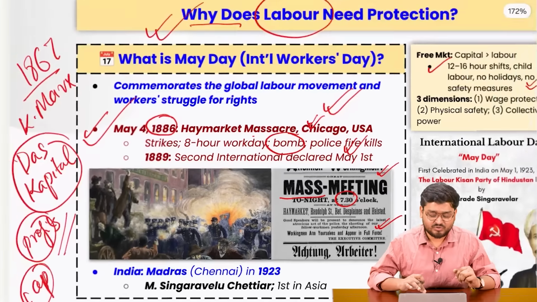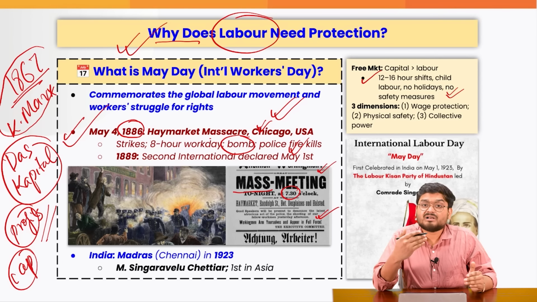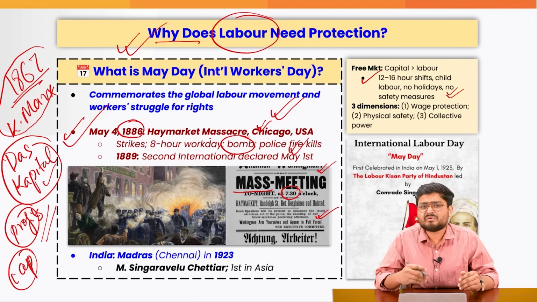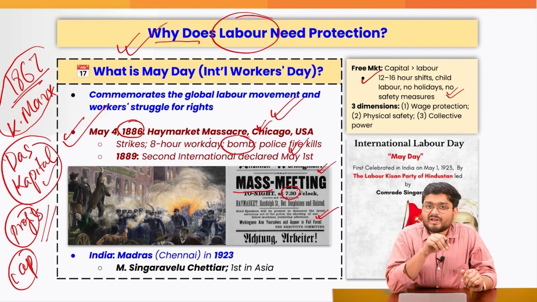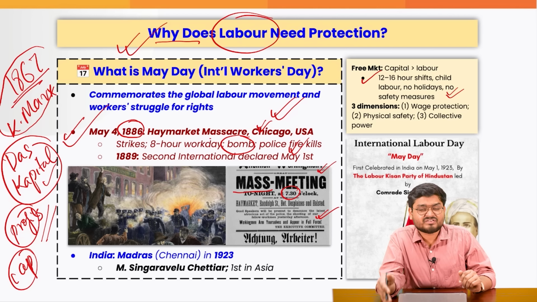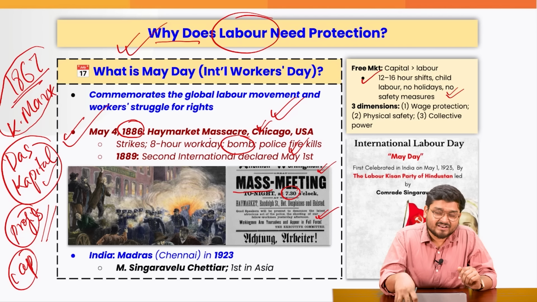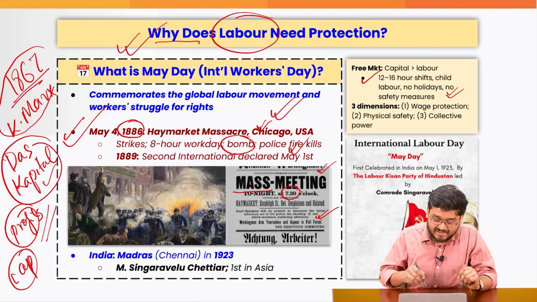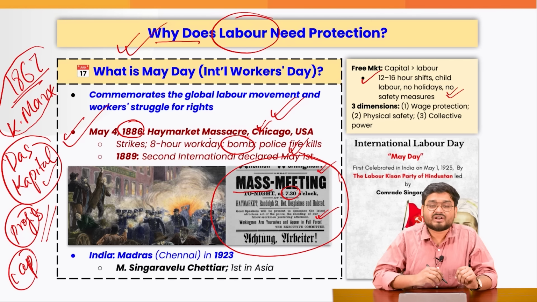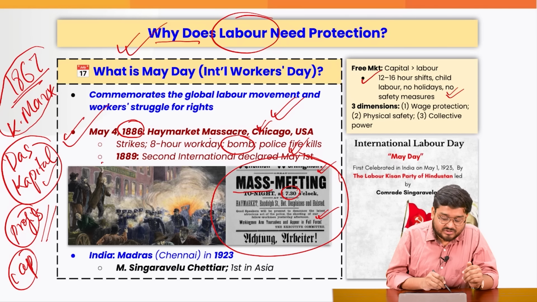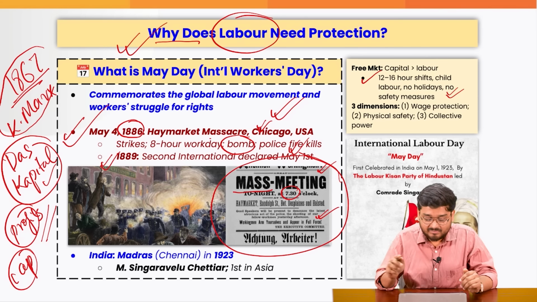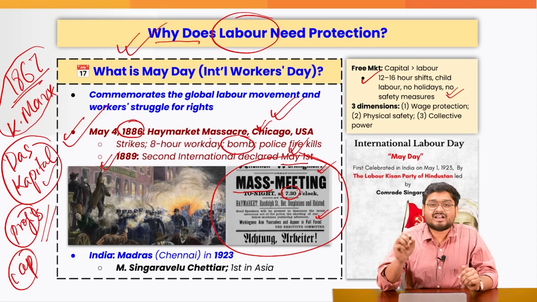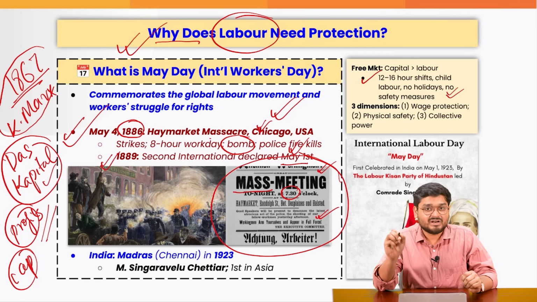And that is where, after Karl Marx published his Das Kapital in 1867, there was a growing awareness among various economists, policymakers, and mostly common working men that they needed to organize in an organized manner. And that is why these kinds of protests were going on. After around 3 years, in 1889, for the first time, 1st May was declared as International Labour Day.